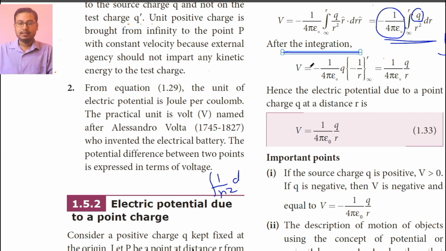So V is equal to minus 1 by 4 pi epsilon naught into q into minus 1 by r from infinity to r, with lower limit infinity and upper limit r, because the charge started from infinity and came to point r under the external electric field. Hence V is equal to 1 by 4 pi epsilon naught into q by r.